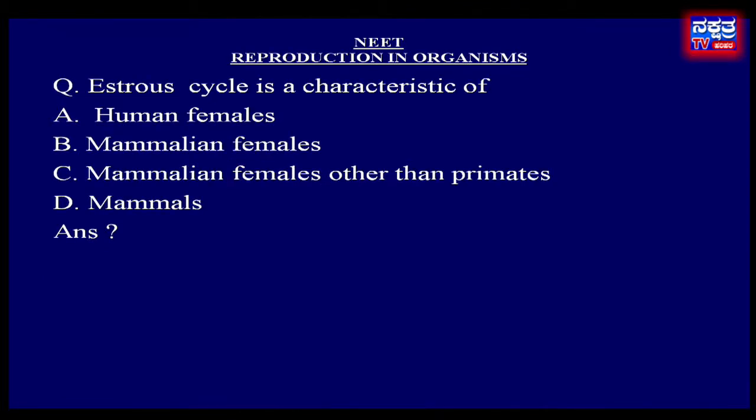Move to next question. Estrous cycle is a characteristic of option A, human females; B, mammalian females; option C, mammalian females other than primates; D, mammals.